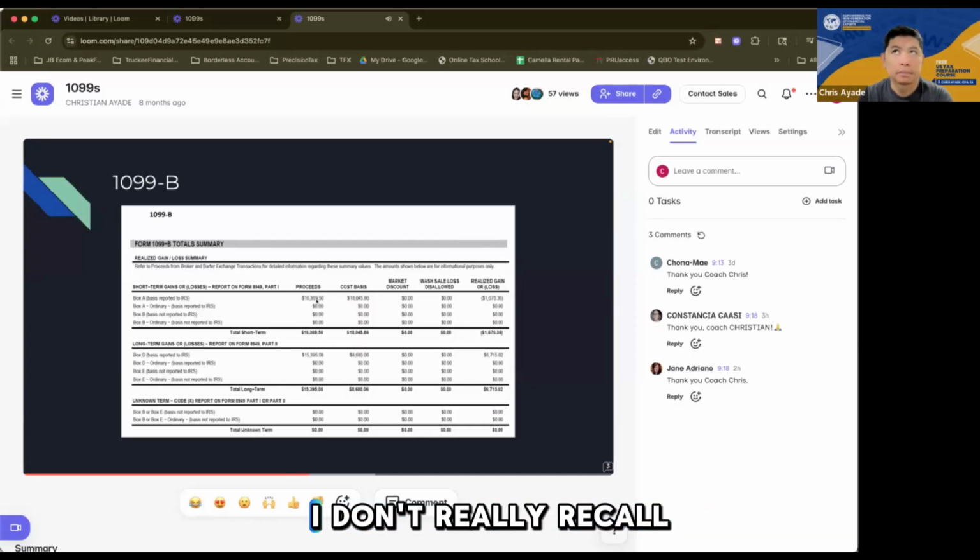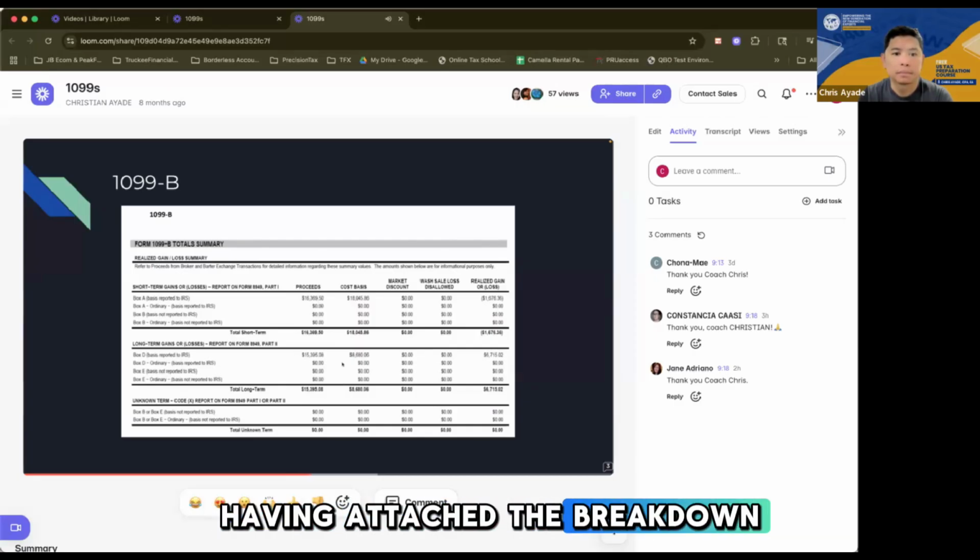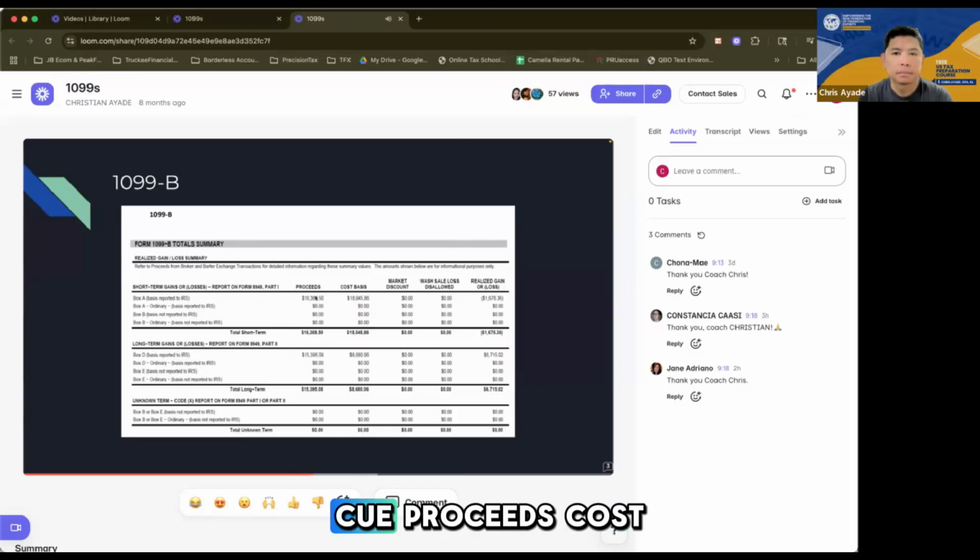But for UltraTax, I don't really recall having attached the breakdown. But this is your proceeds and cost, and then if you do the summary entries, because there are different dates of purchase of those stocks and different dates of when they were sold, we just use 'various' for those dates.